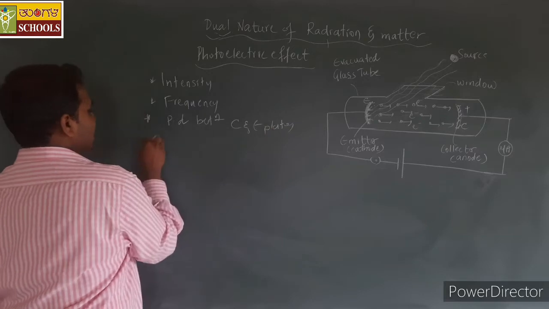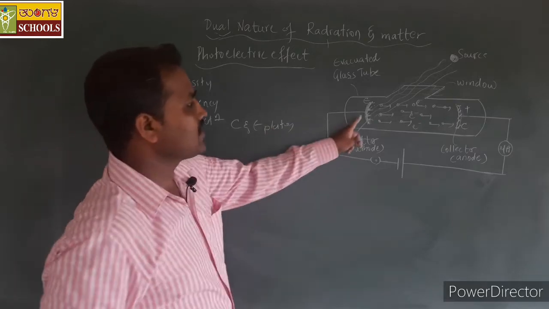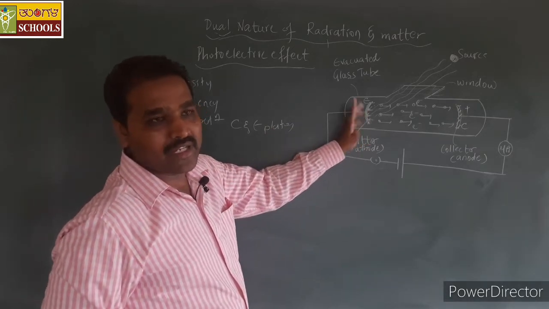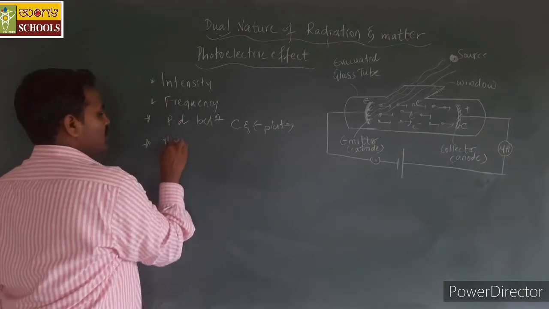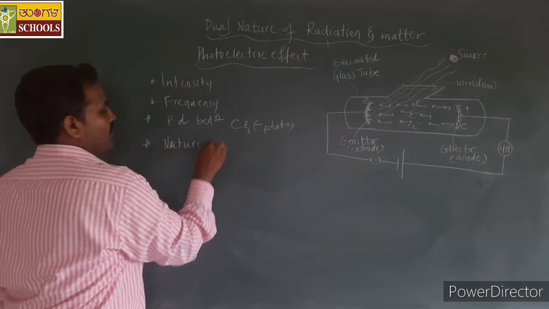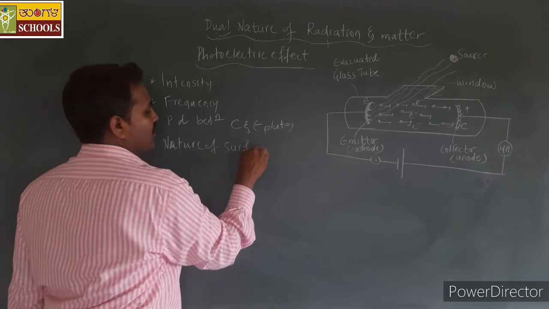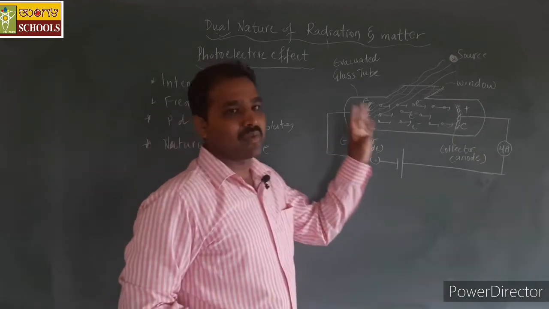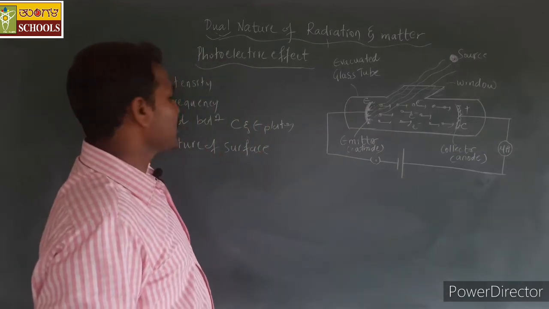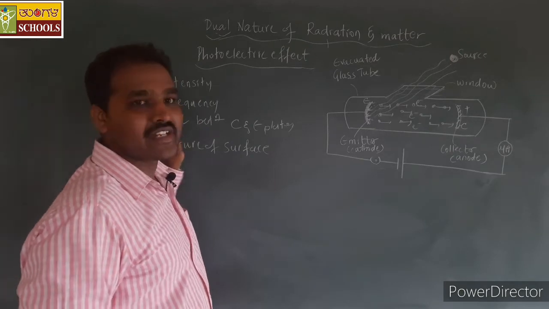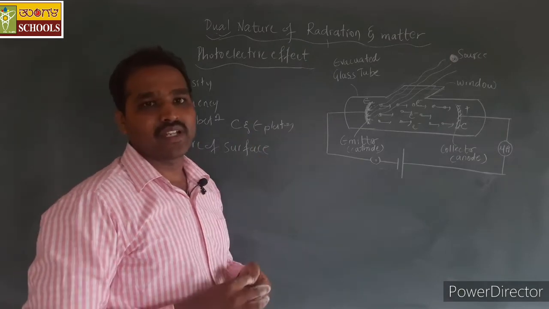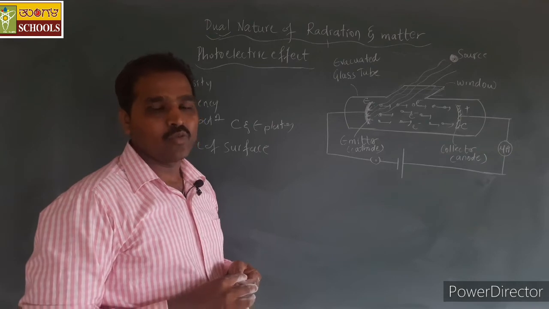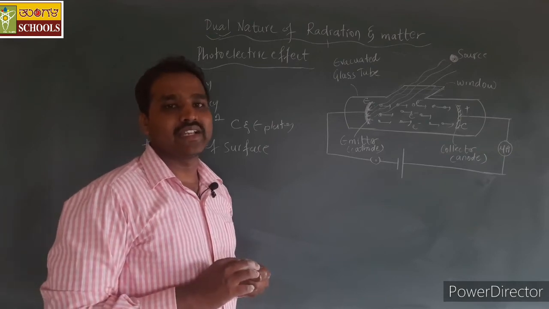Then the nature of the surface of the emitter plate. All these effects, because of these parameters, can be studied with this experimental setup. One by one we shall study in detail.